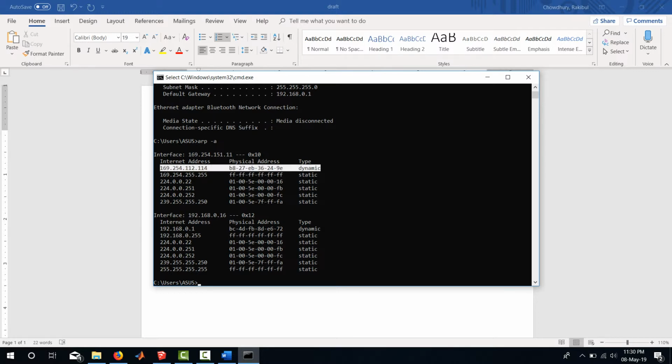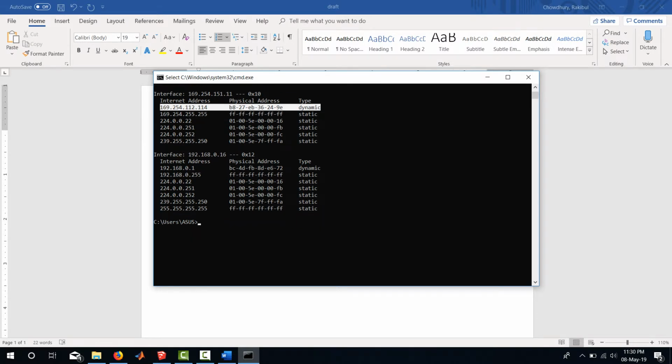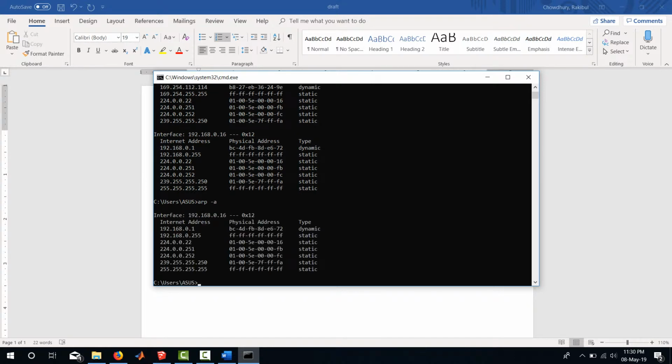So how am I sure about this? If I just remove the connection between my Raspberry Pi and my PC, and then write the command again, arp -a, then the Ethernet part goes away. That's because this PC has no connection over the Ethernet cable with any other device. So if I connect the Raspberry Pi with the PC using my Ethernet cable and then run the command arp -a,